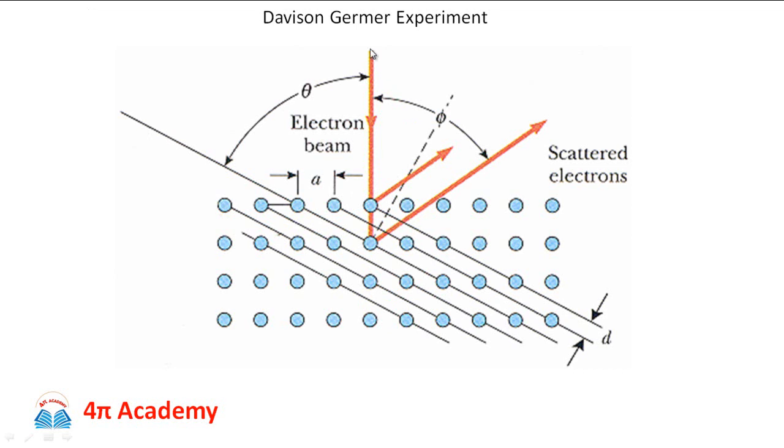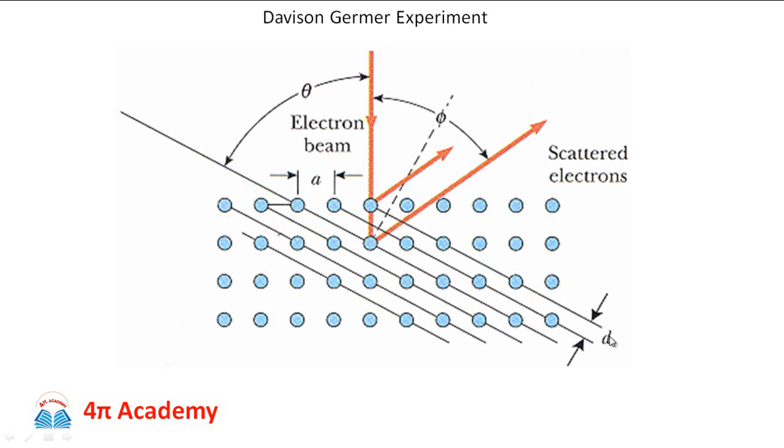When a beam of electrons is directed onto the single crystal of nickel, the regular periodic arrangement of atoms is known as lattice points, and we can construct various planes called Bragg planes, where the interplanar spacing is represented as small d.